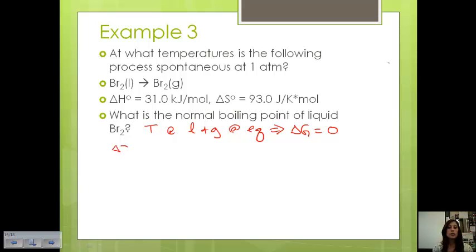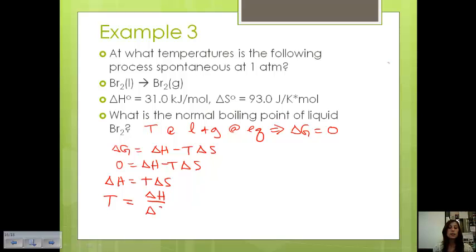So if we take our equation, delta G is equal to delta H minus T delta S, this means that this value equals 0, and if we do a little bit of rearranging, that gives us that delta H is equal to T delta S, and then if I rearrange to solve for T, that gives me delta H divided by delta S, and then I can plug in my values.